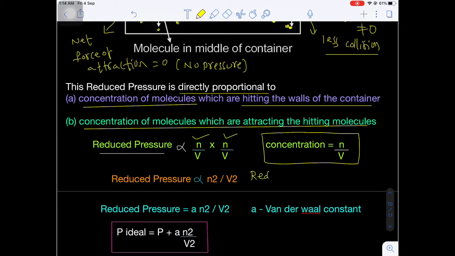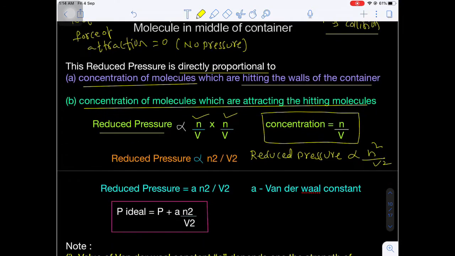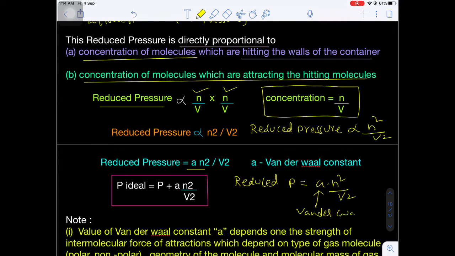That means the reduced pressure is directly proportional to N square upon V square. Now, by removing the proportionality, I am writing a proportionality constant capital A. So finally, the reduced pressure will be equal to A into N square by V square. What is the A here? A is called the van der Waals constant. Are you getting my point?